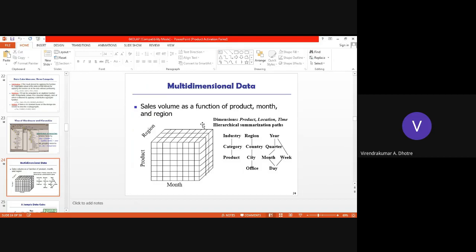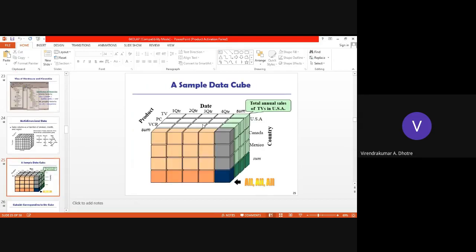In the multidimensional data cube, we have seen sales, regions, and products. In the sample data cube, as products we are listing a few: television, PC, VCR. In one quarter, if we consider this first column itself, there is TV, PC, VCR, and the sum. So in the first quarter, how many total products are sold? I can go for this sum, which will give me the major kind of attribute.